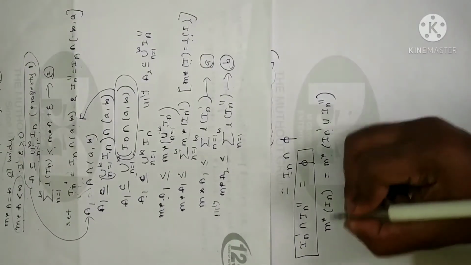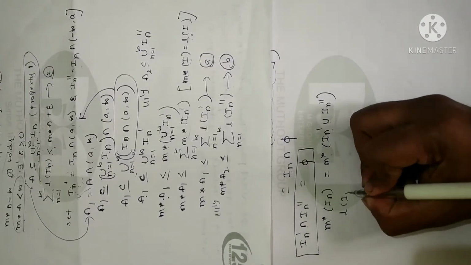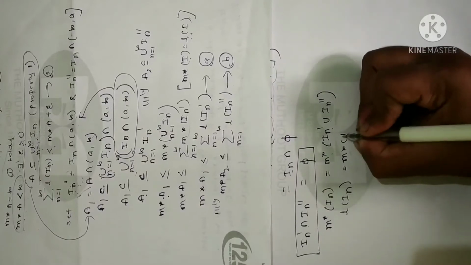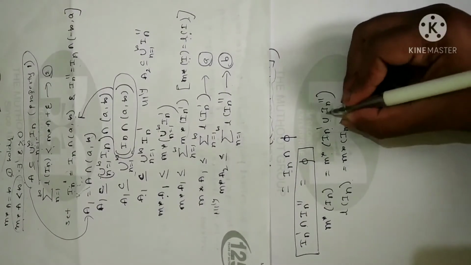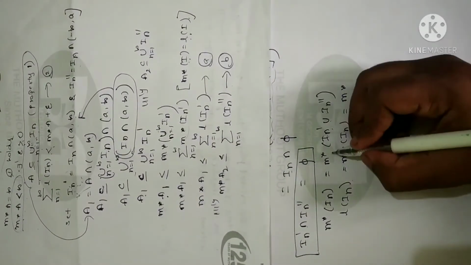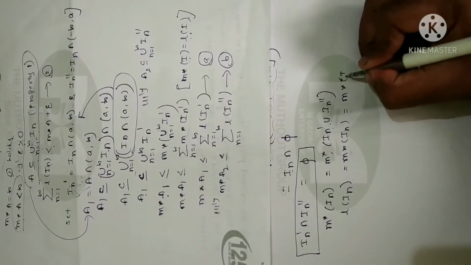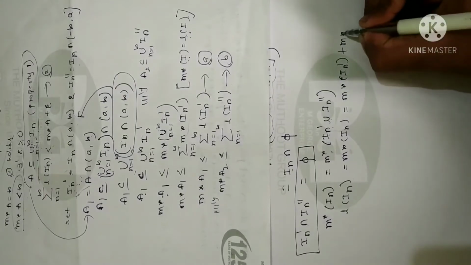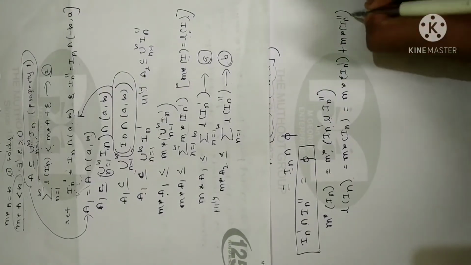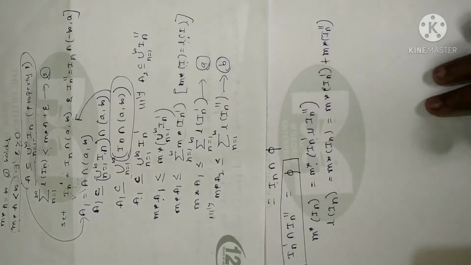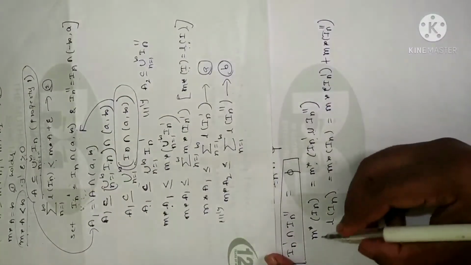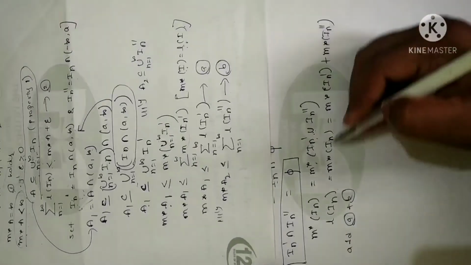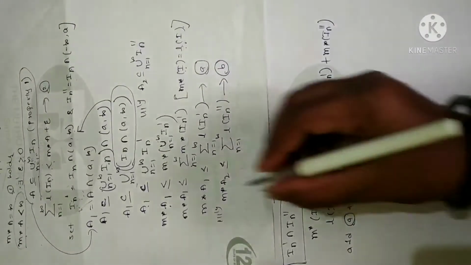Now M star of In is none other than the length of In. Let me write once again, M star of In is none other than the length of In. I can split the measure inside, and when you split, the union becomes plus. So I get M star of In complement plus M star of In double complement. Clear? Now look at equations A and B. I am going to add equations A and B, because I am using this in this concept.